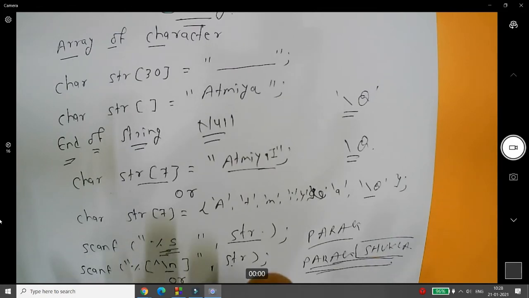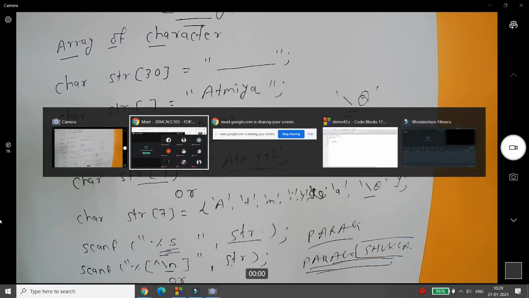So what are the points to be noted? 1. An array of character is known as a string in C language.